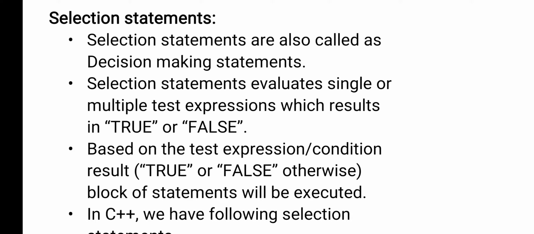In this category, first we check the condition. Based on the condition result, one block will be executed. That means, based on the expression result only, the statements will be executed. And in selection statements, you always get two results, either true or false.